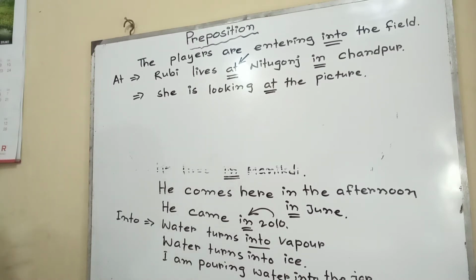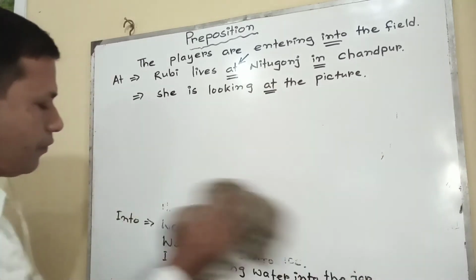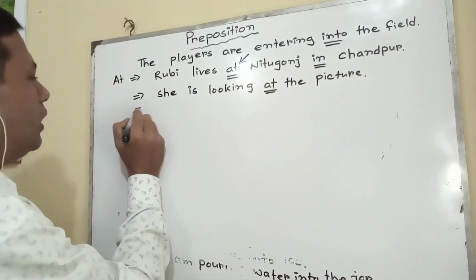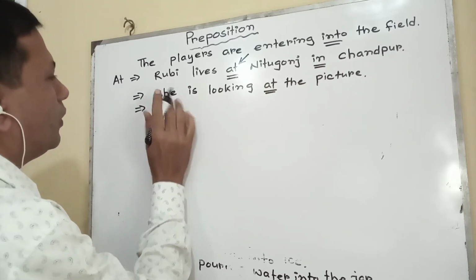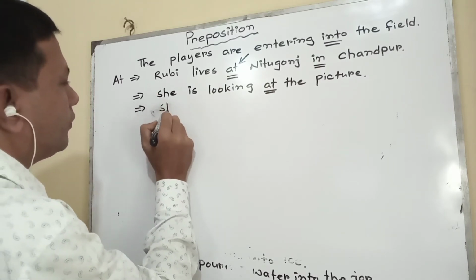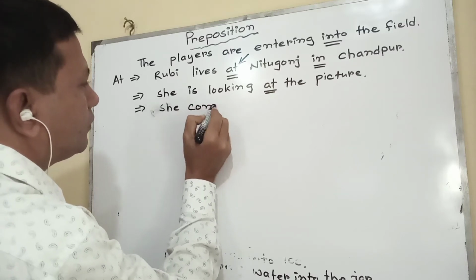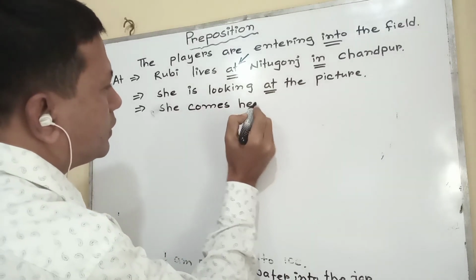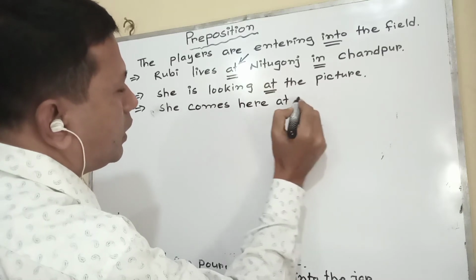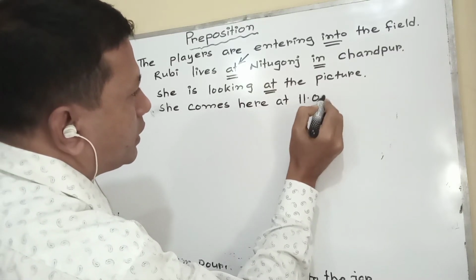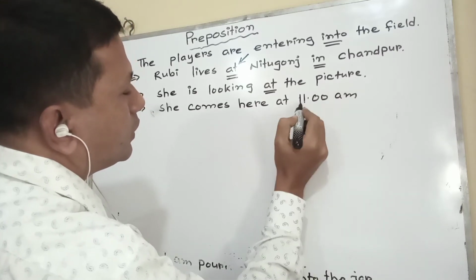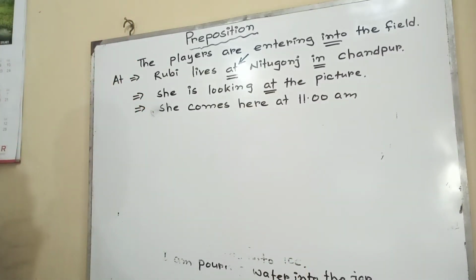Then to show fixed time, such as, he or she comes here. She comes here at 11 a.m. That means to indicate the time of the watch, at is used: at 11 a.m., at 3 p.m., at 4 p.m., at 4:30 p.m., at 7:30 p.m. In this way.